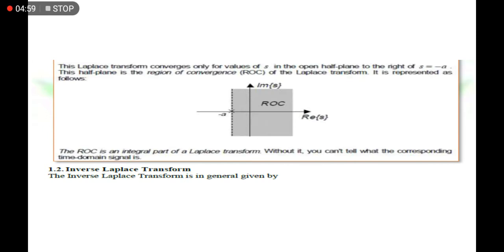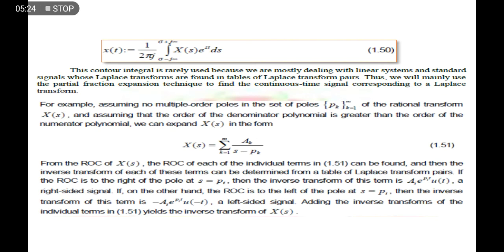It means that given your Laplace transformed function, we have to find the equivalent time function of that Laplace transformed function. So we take the equivalent function of that Laplace transform. We have here also an equation to find that.